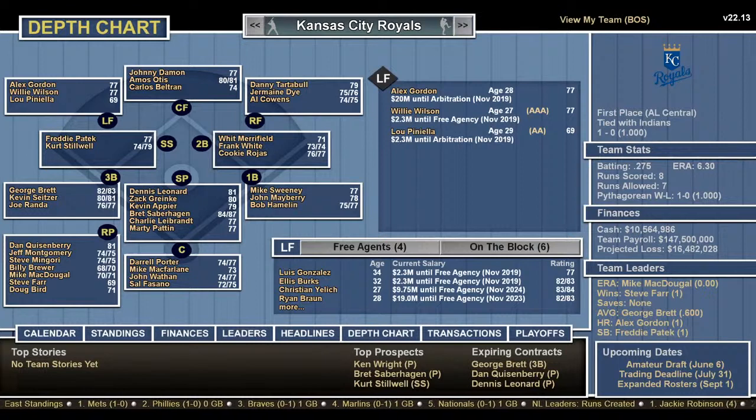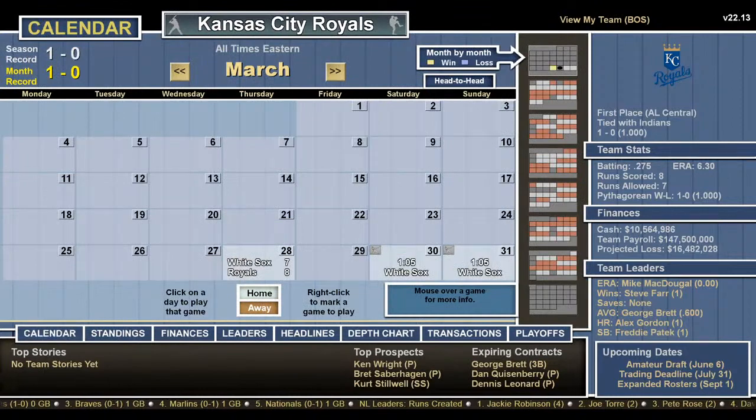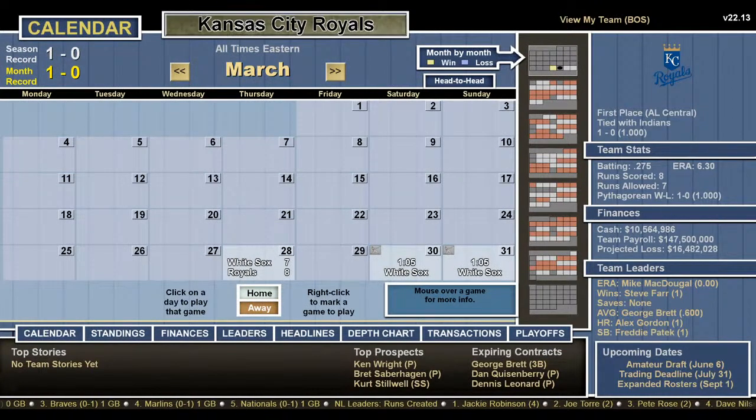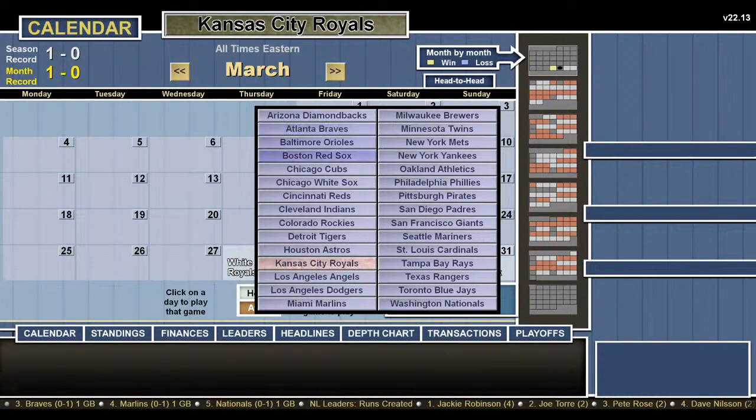So that's it. We looked at some of the all-time teams as seen by Baseball Mogul 19. And I'll just show you something real quick that I like to do, and then we'll just sim the game. We'll just go to the calendar. This is why I like playing this once in a while. So let's go. I can only play as my Red Sox because that's who I manage.